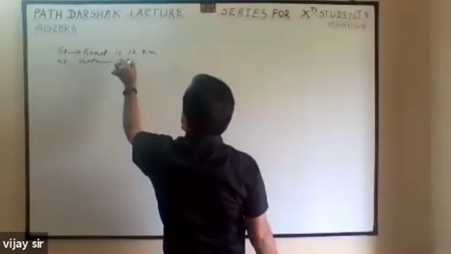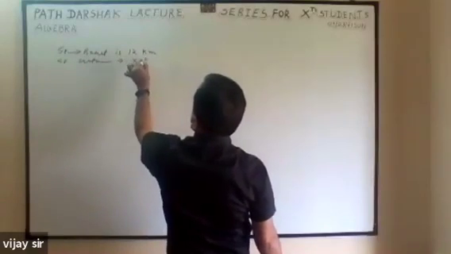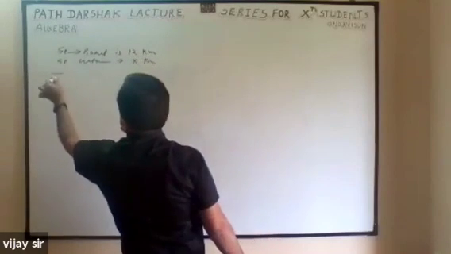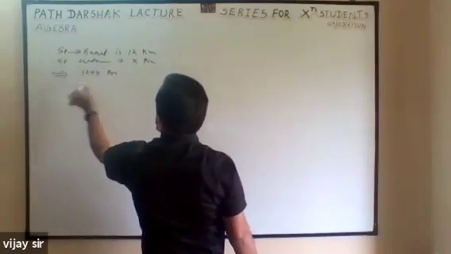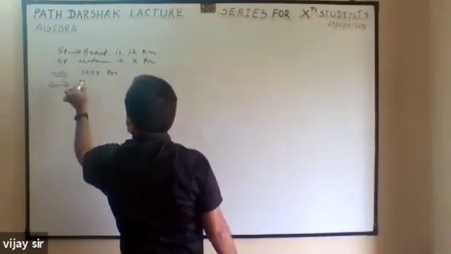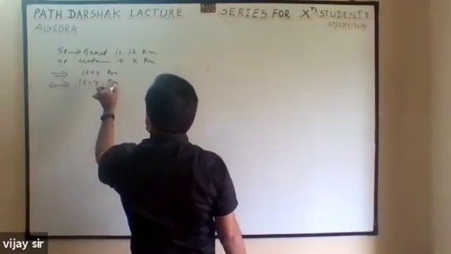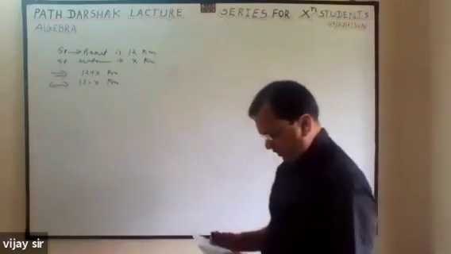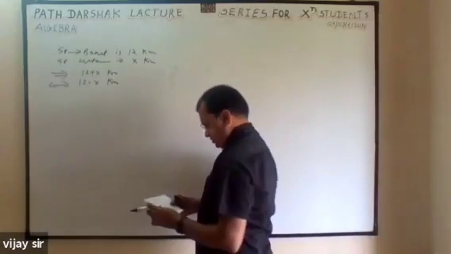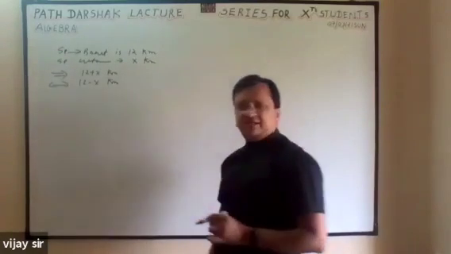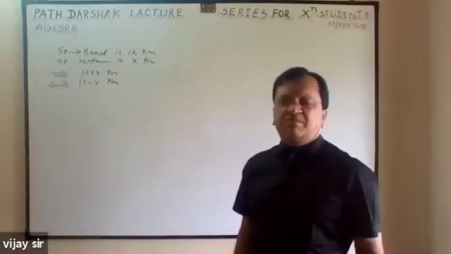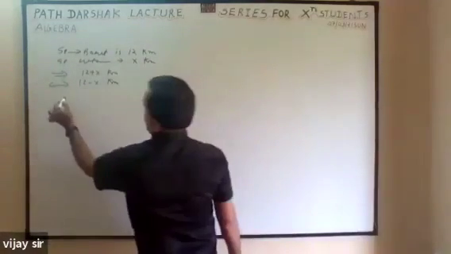Speed of water is x kilometer. If both are in the same direction, 12 plus x kilometer. If both are in opposite direction, 12 minus x kilometer. And the distance traveled is 36 kilometers. This is a very important question.